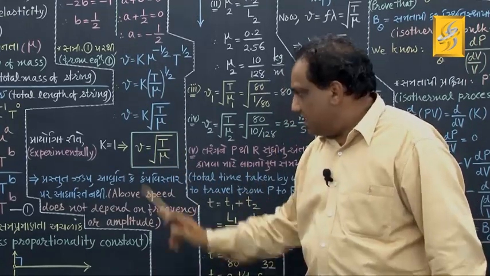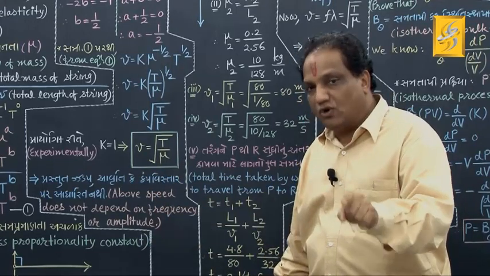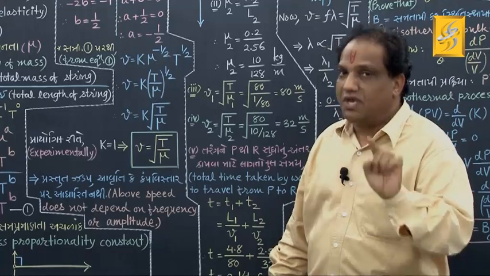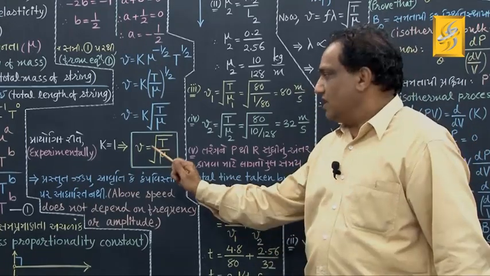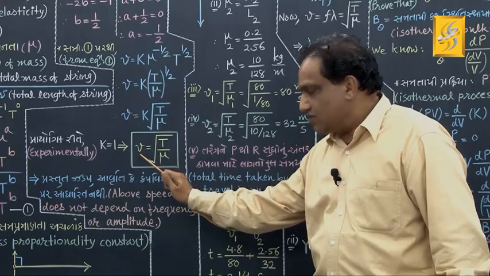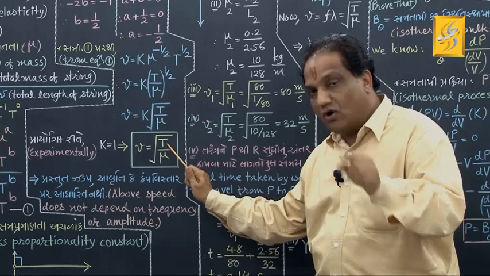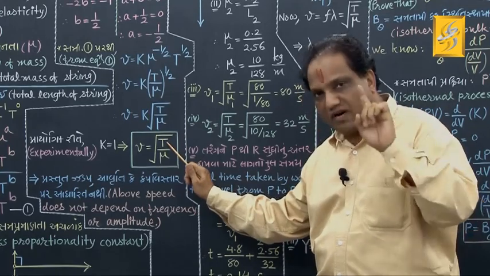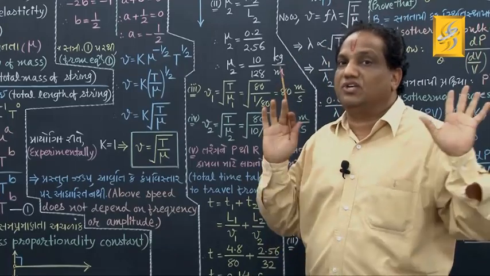Got it? This is the formula for finding velocity of transverse wave in the elastic medium. And you can see from the formula, this velocity depends only on two factors: tension produced in that string or in the wire, means in the one dimensional medium, and this mu is linear density of mass.